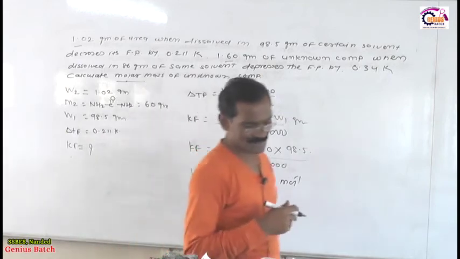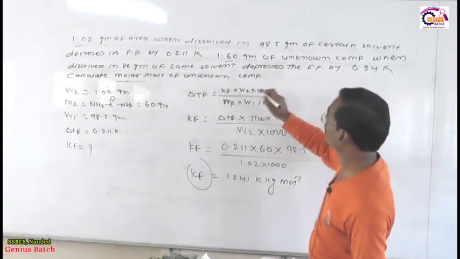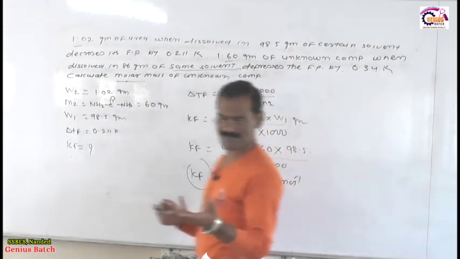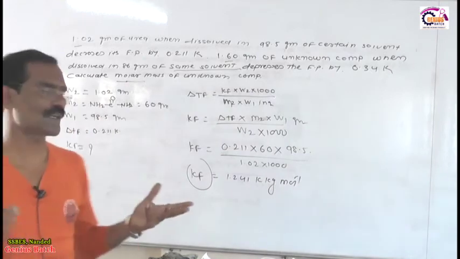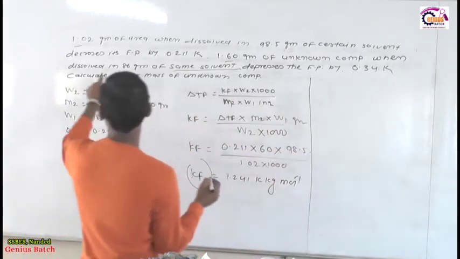Now dear friends, by using this value of Kf, because the solvent is the same, if the solvent is same, then the molar depression constant is also the same. Now use this Kf for the calculation of the second problem. Now what is the second problem?